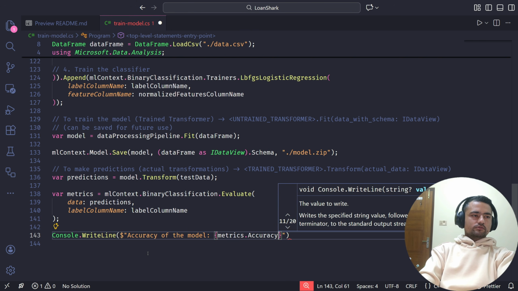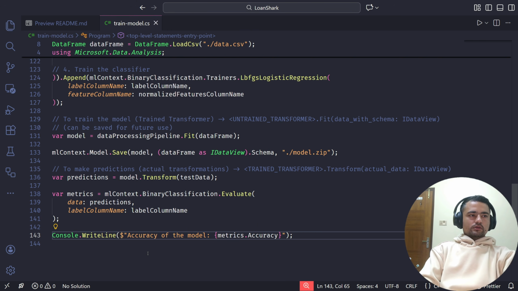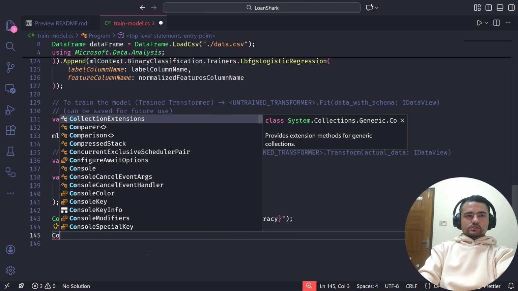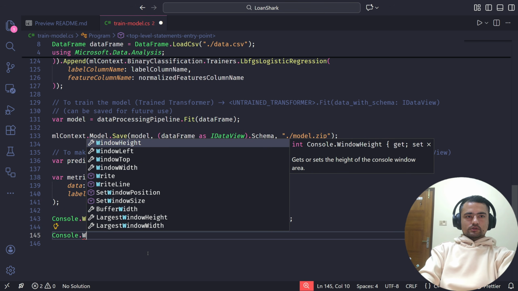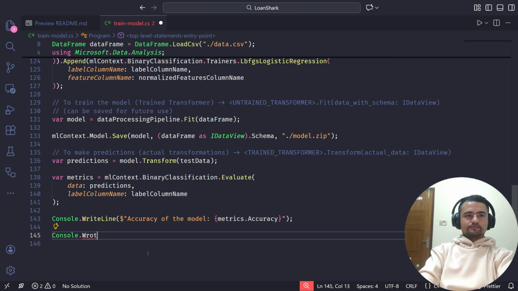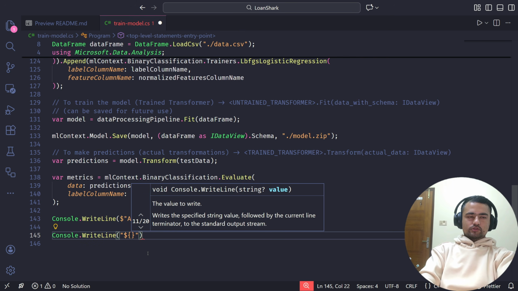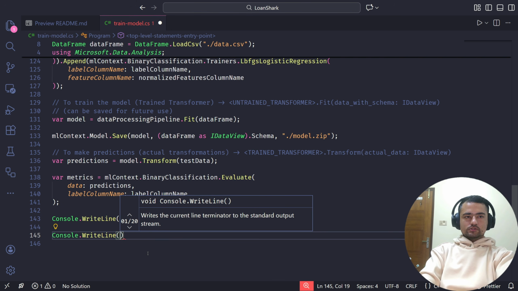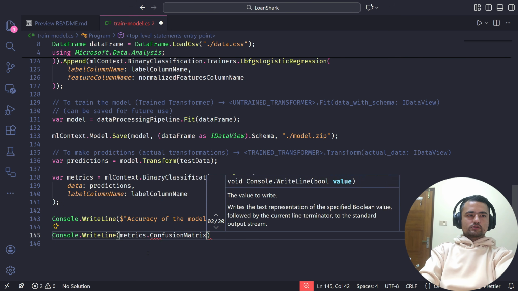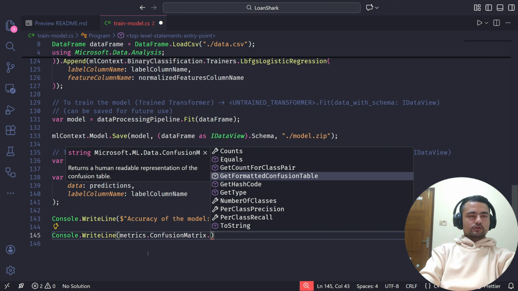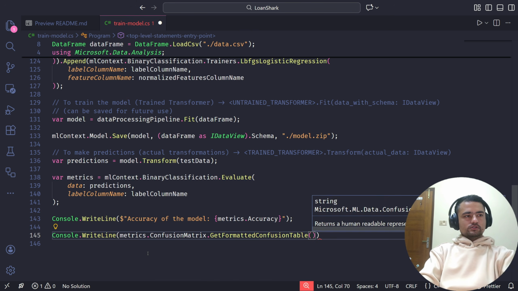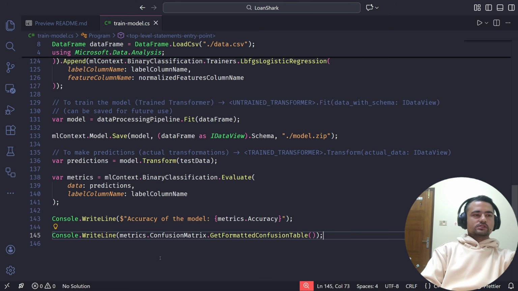Metrics dot accuracy, and we will see something called the confusion matrix as well. You can explore what the other metrics mean on your own, but these are the only two things that we're going to look at. So metrics dot confusion matrix dot get formatted confusion table. This will just give us a nice string to view in the console.